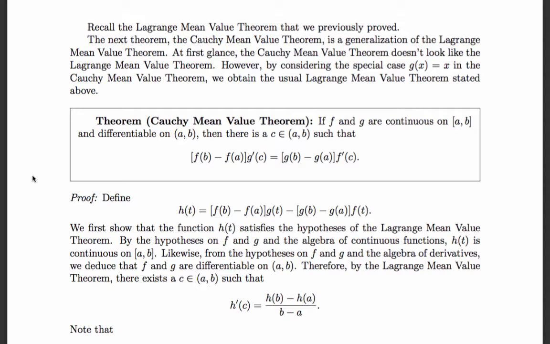Now, again, that may not look very much like the mean value theorem from before, but if g were the identity function, that is g of x equals x, then Cauchy reduces to the mean value theorem we've seen before.